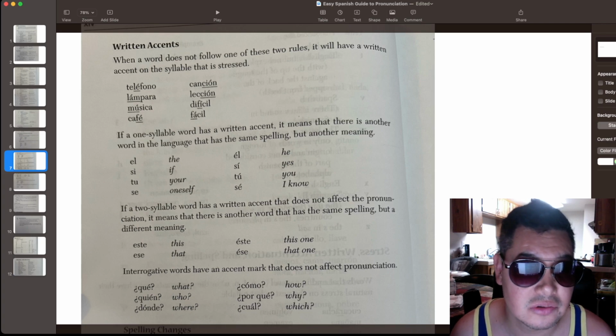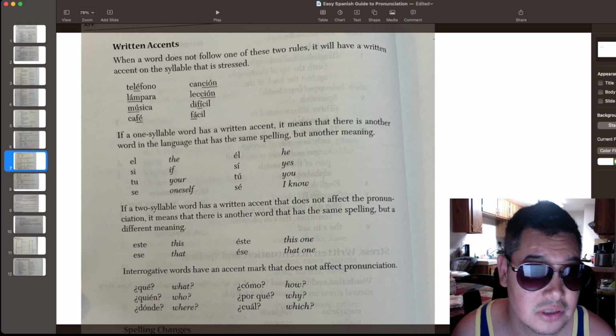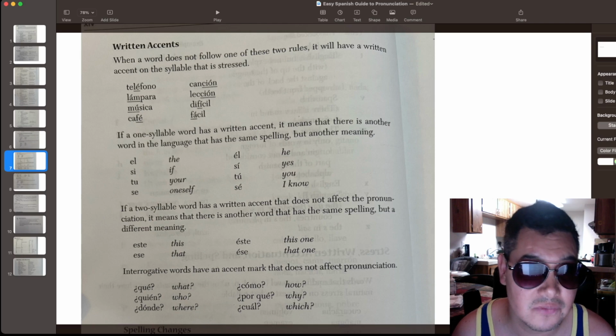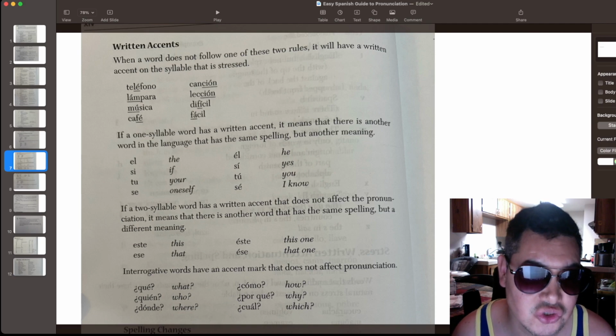So this one ends with an O, so you would think that the accent is on this syllable right here, because that's the one before the last. But because this word does not follow that rule, you have to place an accent over here, which is this little sign right there. It's like an apostrophe. So teléfono. And that's where the stress lands.